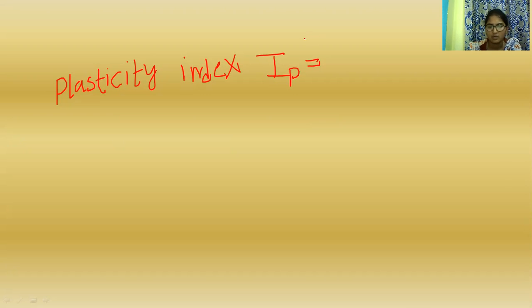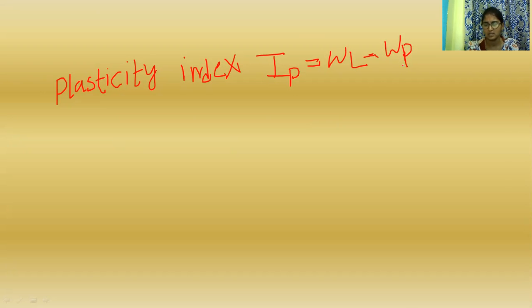Plasticity index IP is equal to the difference between the liquid limit and the plastic limit: IP equals WL minus WP.